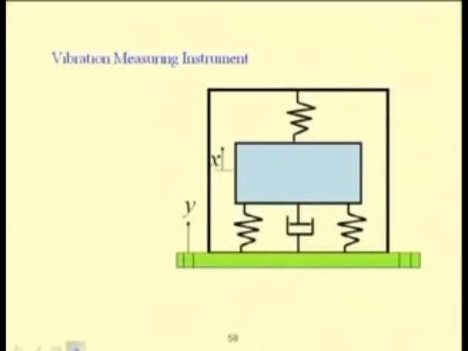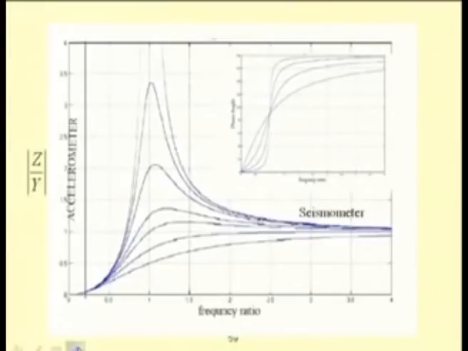One may use vibration measuring instruments, which work on the same principle as that of the support motion, to manufacture this vibration measuring instrument. So, recalling this x by y or z by y, where z is the relative motion, one can use the same system as an accelerometer when it is operating at a very low frequency, and as a seismometer when it is operated at a very high frequency.